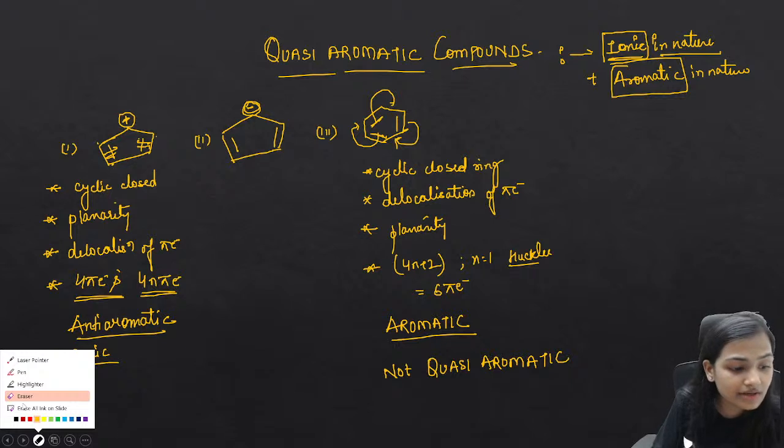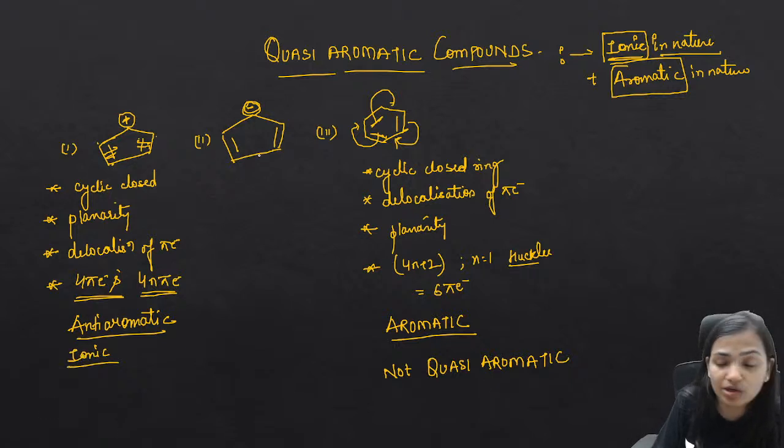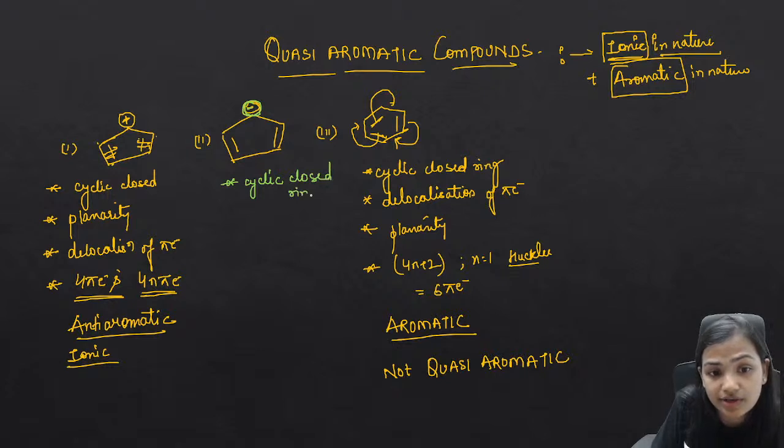Now if we look at the second molecule, is this an ionic compound? Yes, absolutely, this is an ionic compound. And when you look at this complete molecule, we have a cyclic closed ring. Yes, this is a cyclic closed ring.